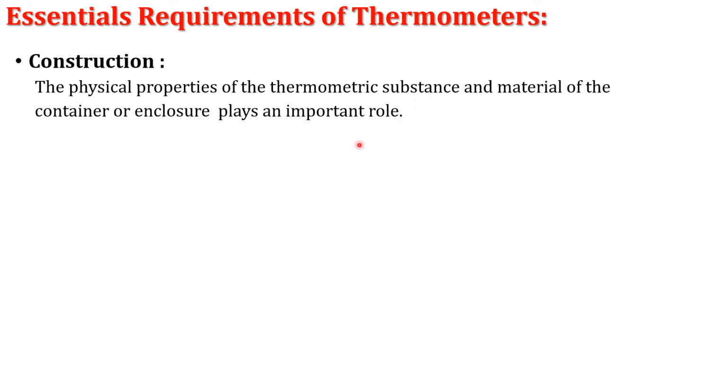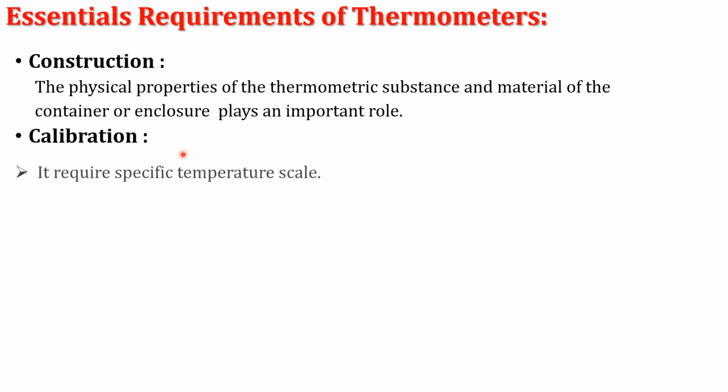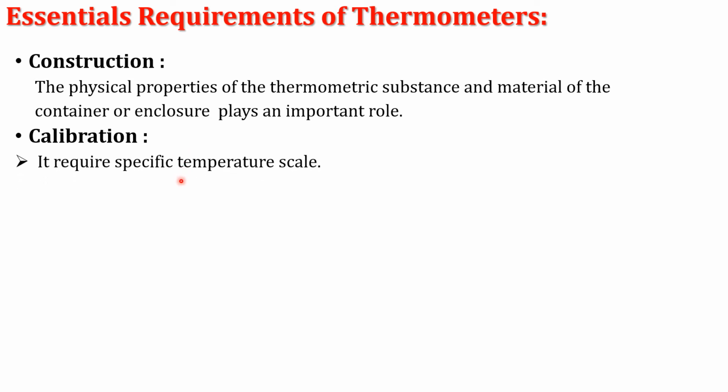Second requirement of the thermometer is calibration. Once the thermometer is constructed, it should be properly calibrated. That means it requires a specific temperature scale. That scale may be centigrade scale or Kelvin scale or the Fahrenheit scale.